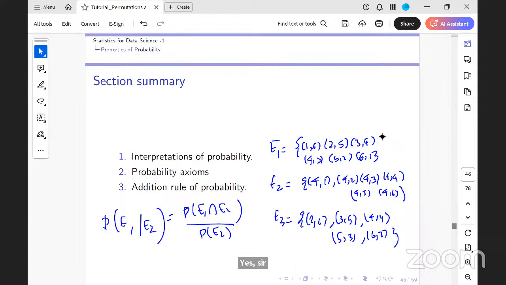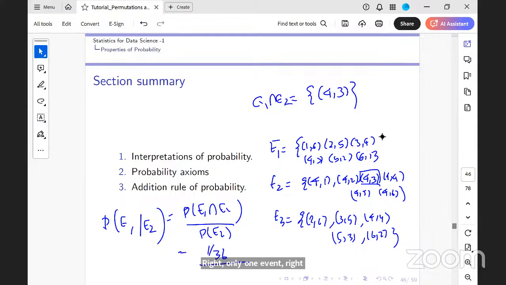Only this one event, 4,3, right? E1 intersection E2 is only one event, which is 1 by 36. What is the probability of E2? It is 6 by 36. The probability of E1 conditioned on E2 is 1 by 6.